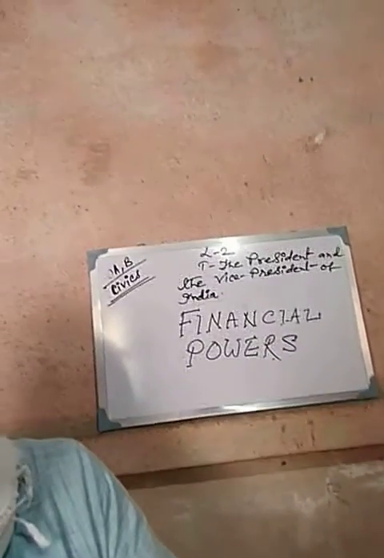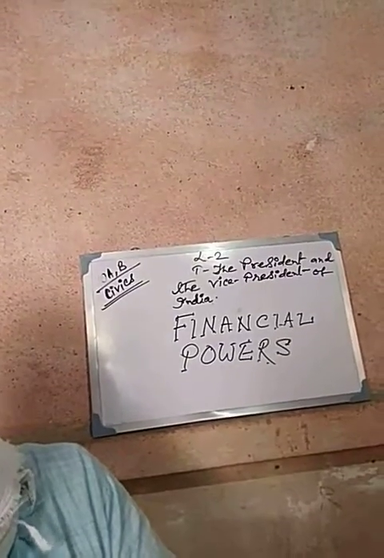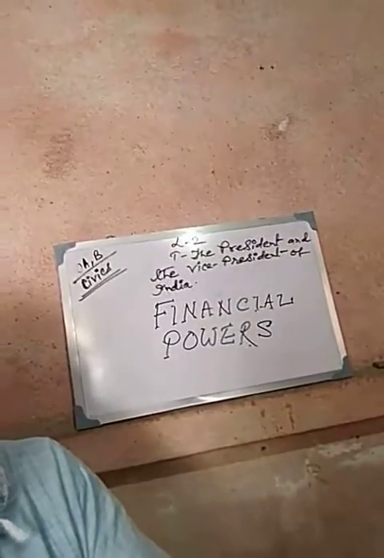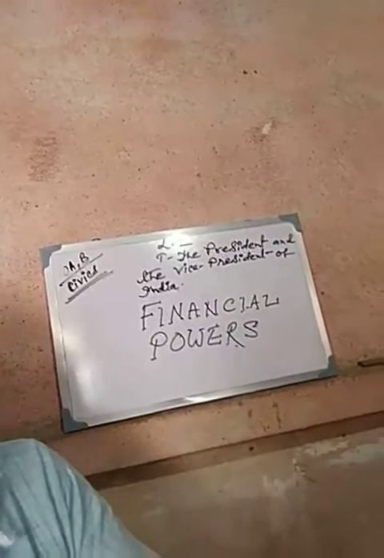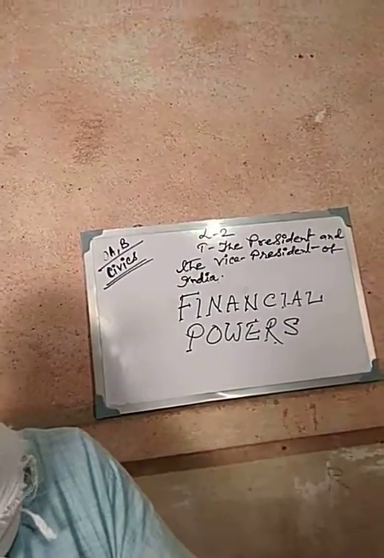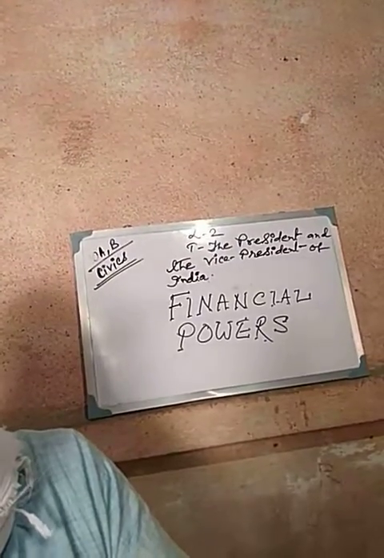How many members? 4 members. Now, what is the reason for appointing the Finance Commission? The aim of the President is to ensure the growth and development of the country. So the Finance Commission makes recommendations to the President on financial matters.